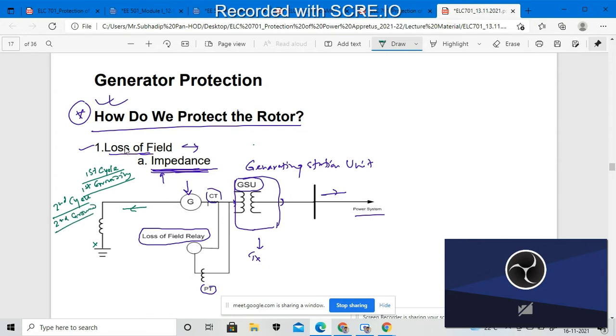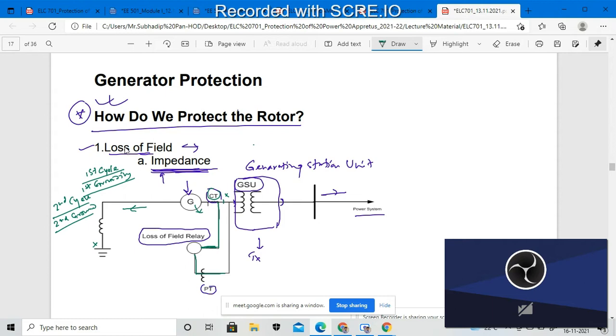So we are connecting the current transformer and the potential transformer over here, and in between them we are connecting an impedance relay to detect any such kind of fault that arises from the generator rotor segment. That response will be transferred to the GSU, known as the generating station unit. If any such fault occurs, it will give a signal to the GSU's circuit breaker, and the circuit breaker will respond and cut the operation from the generator to the generating station unit.